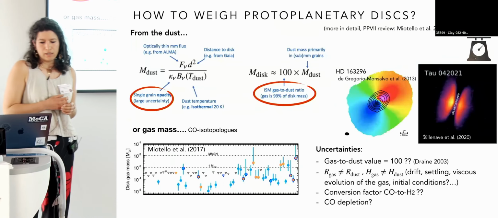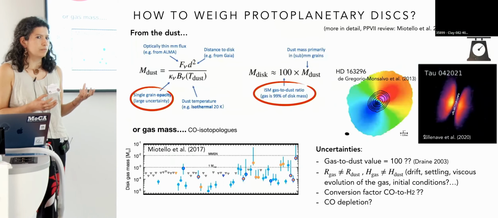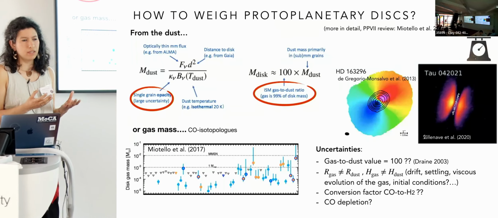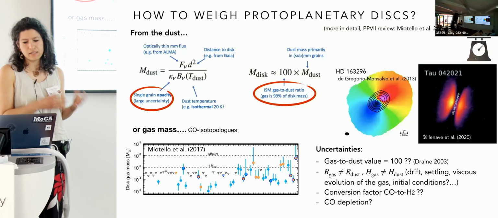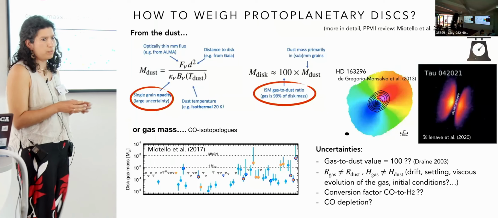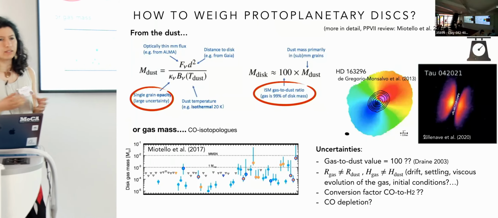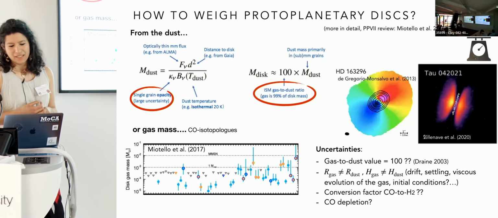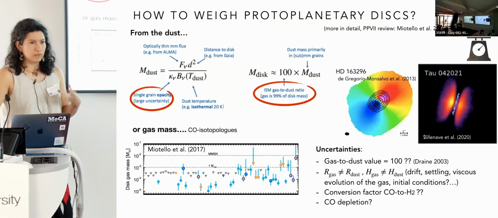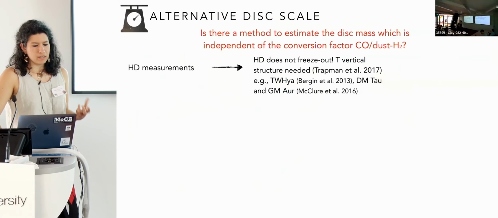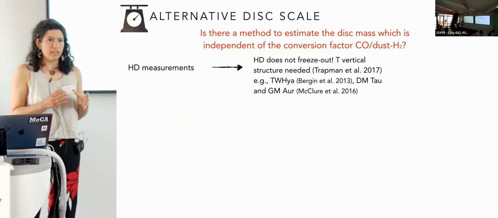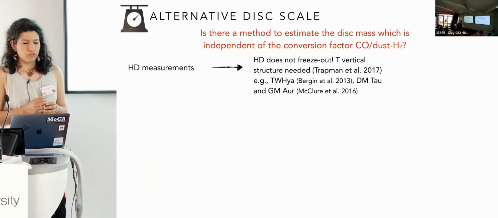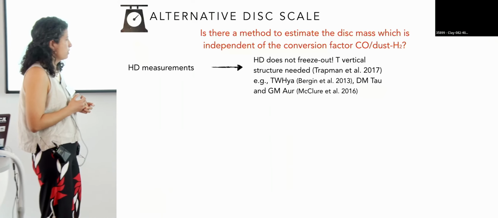Also, we have to take into account that gas and dust have different evolution, so we can end up with very different density distributions for the gas and for the dust. The dust usually settles onto the midplane and is very compact, while the gas is more expanded and fluffy. So we have a lot of uncertainty concerning the disk mass, and we need to search for other ways that might be independent of the conversion factor between CO or dust and molecular hydrogen. The first thing is that we can look at HD measurements.